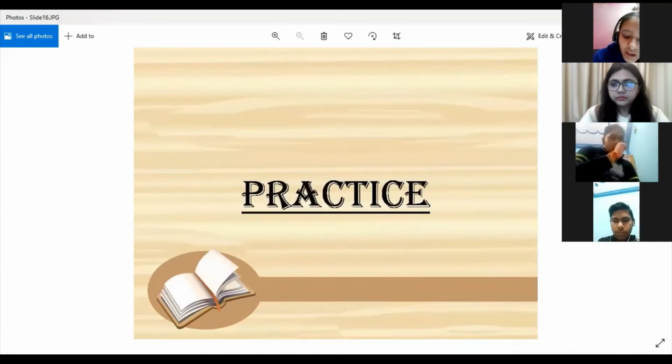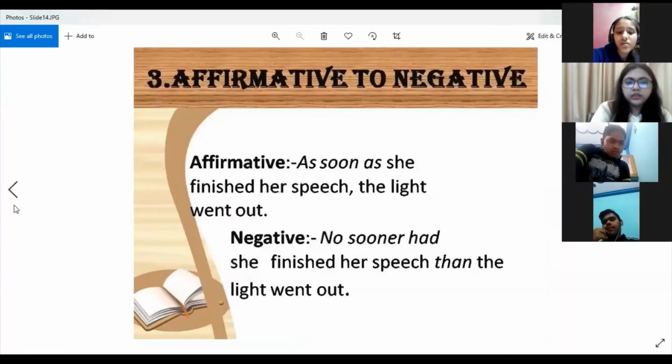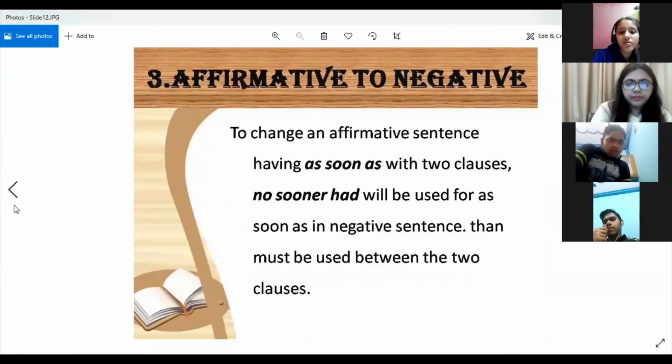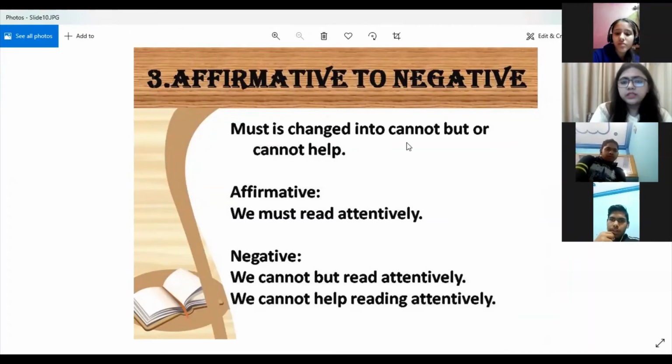Ma'am, can you explain this changing of must into cannot? I didn't understand. You just have to remember that any sentence which has must, while changing it into negative, there are two ways. Must is changed into cannot but and cannot help.